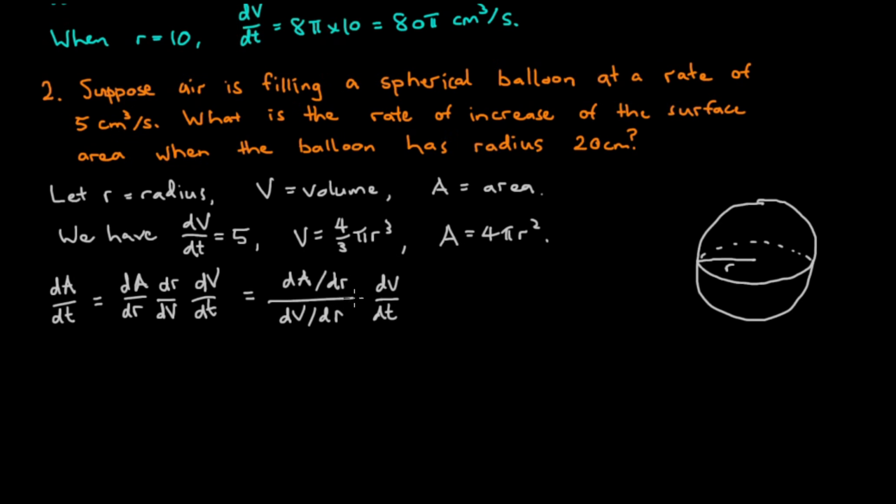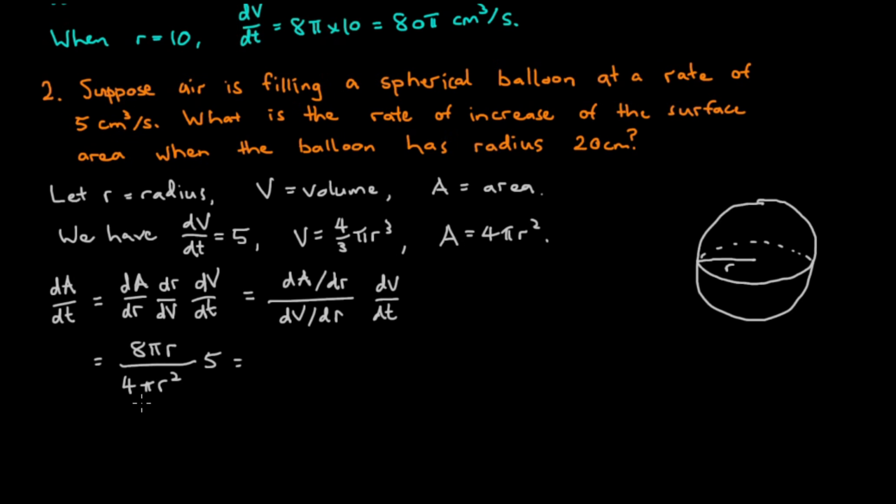Okay, we'll differentiate our formula now and substitute in. So dA/dr is 8 pi r, and dV/dr is 4 pi r squared, and multiply that by dV/dt, which is 5.